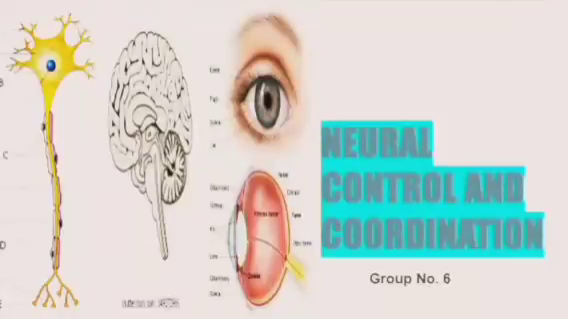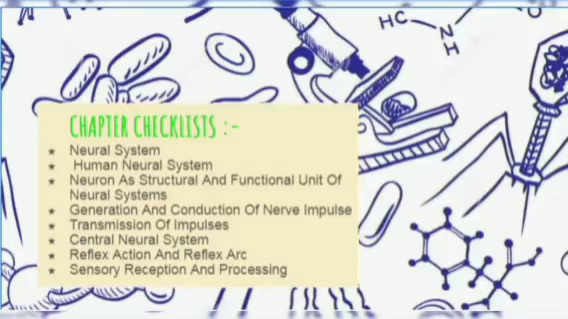This is the presentational video by group number 6 on the chapter Neural Control and Coordination. The major topics are written here in the chapter checklist.